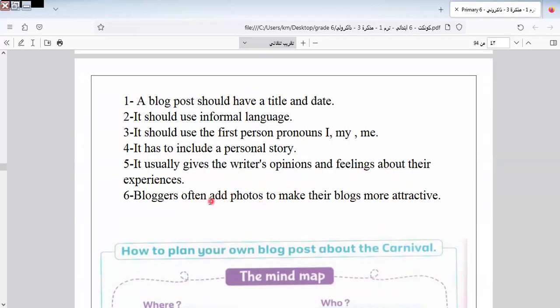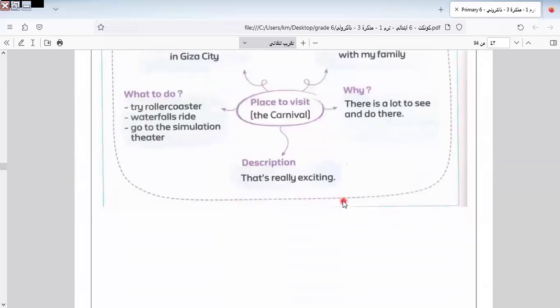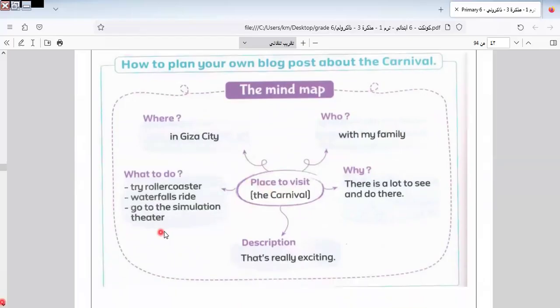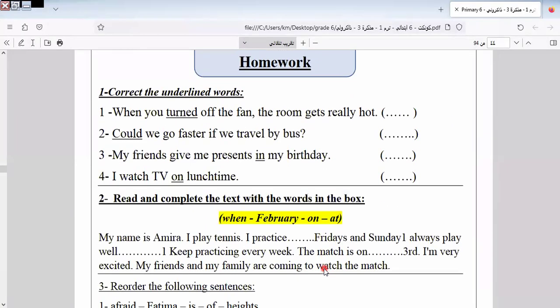Bloggers often add photos to make their blogs more attractive, like this one. This is the model of the blog. Where? In Giza. Who? With my family. Place: here is the carnival. What do you do? Try roller coaster, waterfalls ride, go to the simulation theater. Why? There is a lot to see and do there. Description: that is really exciting.